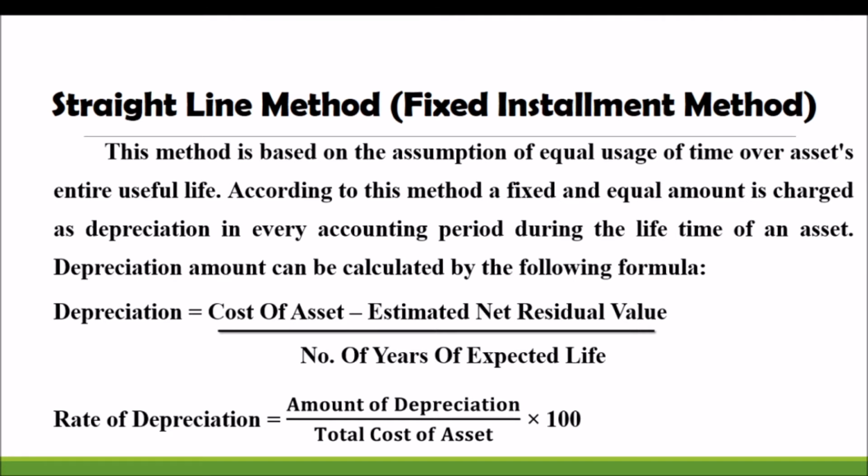Suppose you are purchasing a machinery of rupees 4 lakh for your business. You may think that that is its price. Suppose you are purchasing this machinery having rupees 4 lakh from Bombay.